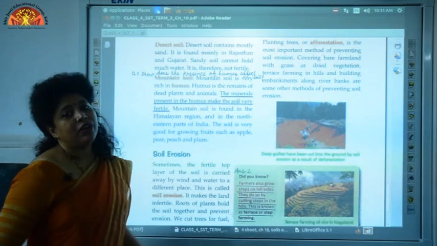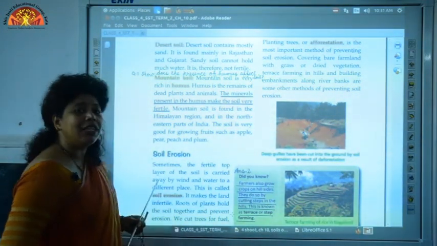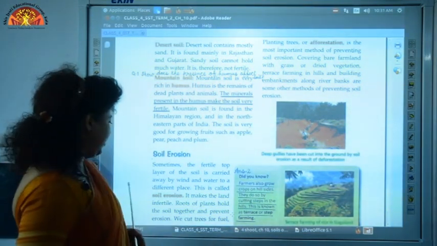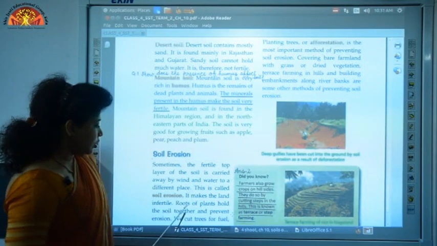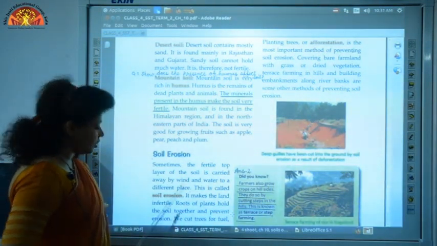Okay? Why? Because the top fertile layer is removed in soil erosion, and because of that it makes the soil very infertile. Okay? Roots of plants hold the soil together and prevent soil erosion.